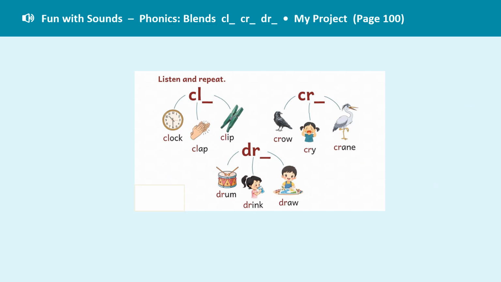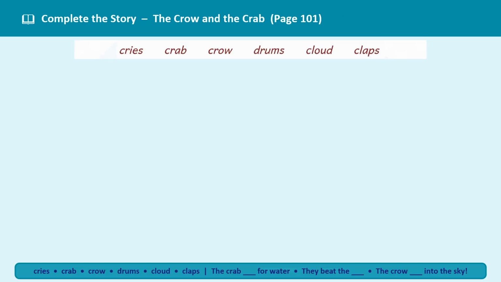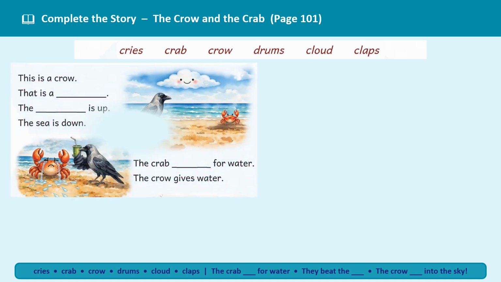Fun with sounds, phonic blends. Cl, cr, dr. Clock, clap, clip. Drum, drink, draw. Crow, cry, crane. Complete the story about the crow and the crab.